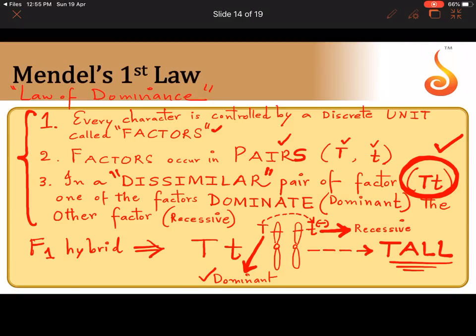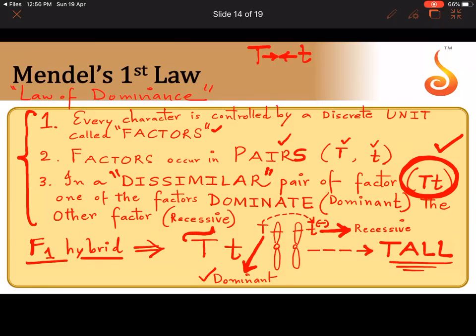They are slightly different copies of the same gene because they code for a contrasting pair of traits. But what is same? How are they related? I have been telling you from the beginning. Capital T and small t are related because they code for the same character. How are they different? Because they code for different contrasting traits. Third postulate, in a dissimilar pair of factors, one of them dominate the other factor. The one that dominates, which is tall in this case, is called dominant, and the other one is recessive. Dominate means they express in the offspring. F1 hybrid is an offspring.